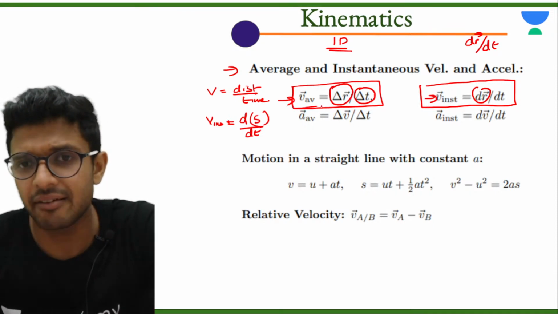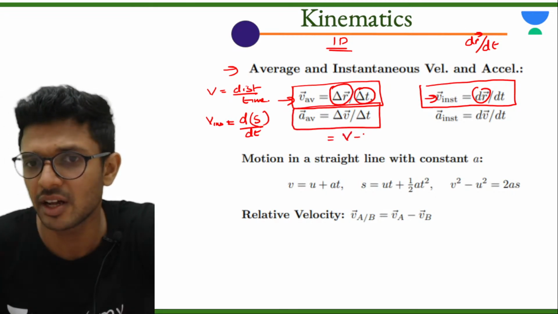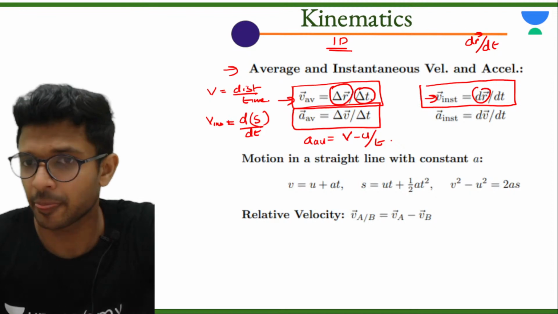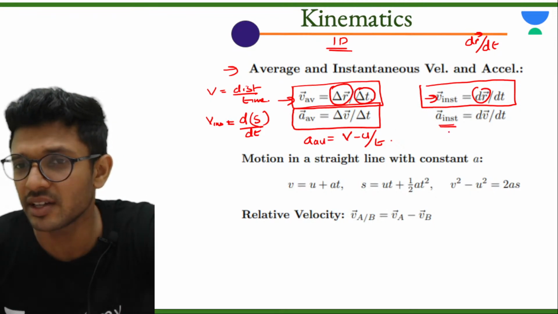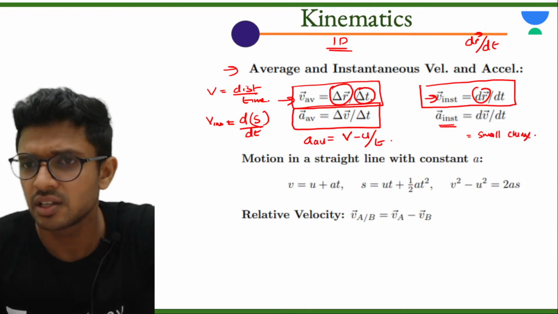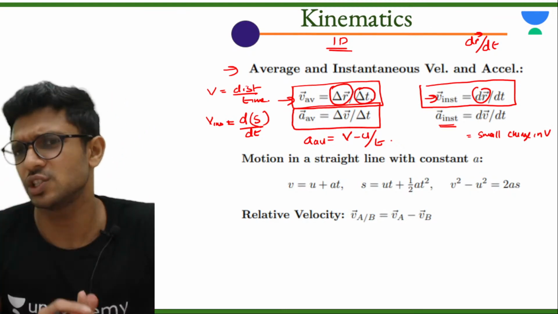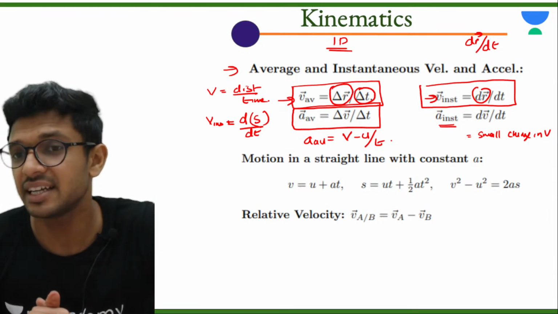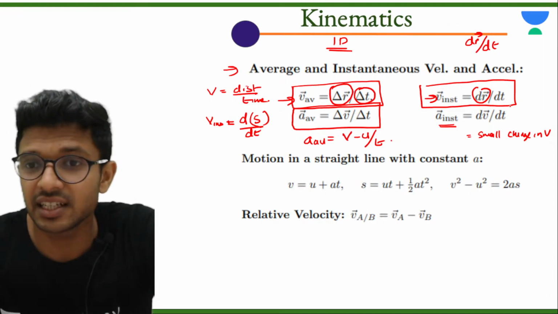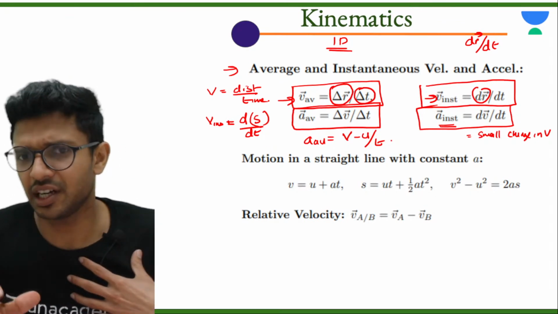Similarly, we have the equation for average acceleration. What will be the equation for average acceleration? Final velocity minus initial velocity divided by time. And if you want instantaneous acceleration, what do you have to do? You have to take a small change in velocity, dv, divided by small change of time, dt. And what do we call dv by dt? That is the differential of velocity with respect to time. Now I hope I'm going slowly enough so that everybody can write it.